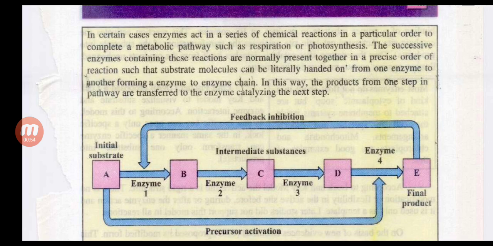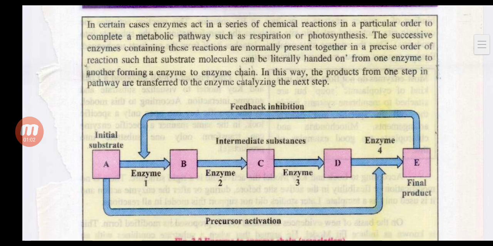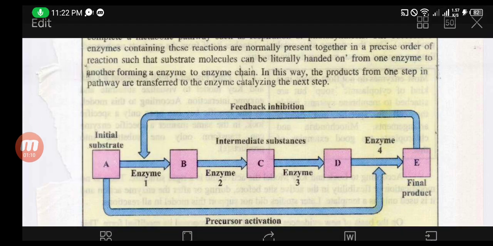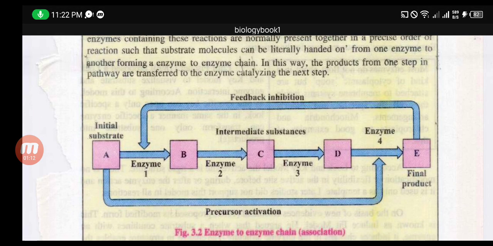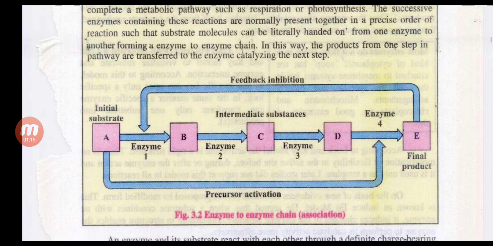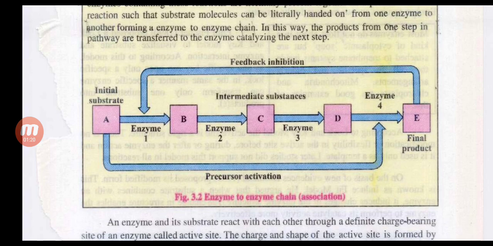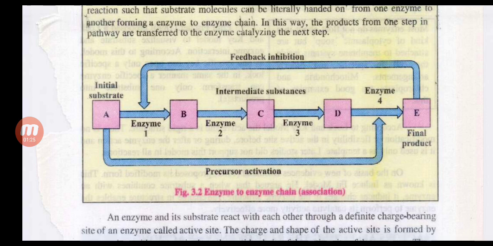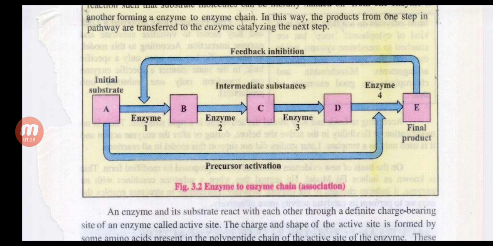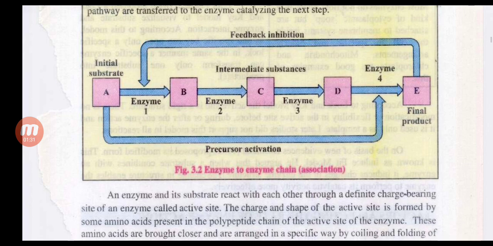In certain cases, enzymes act in a series of chemical reactions in a particular order to complete a metabolic pathway such as respiration or photosynthesis. The successive enzymes catalyzing these reactions are normally present together in a precise order of reaction, such that substrate molecules can be literally handed on from one enzyme to another, forming an enzyme-to-enzyme chain. In this way, the products from one step in the pathway are transferred to the enzyme catalyzing the next step.